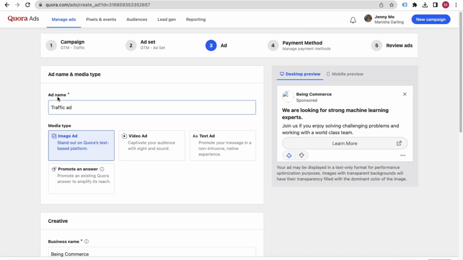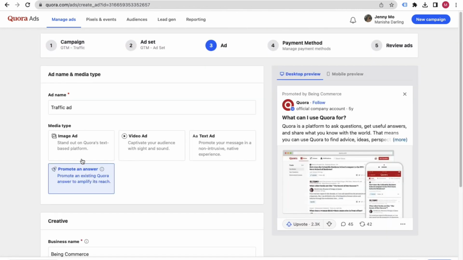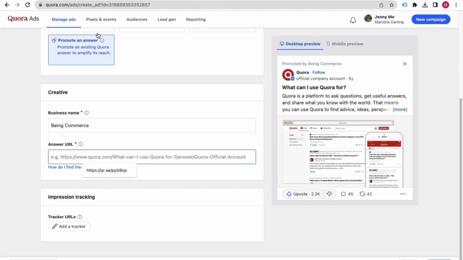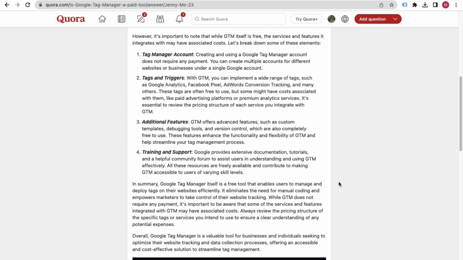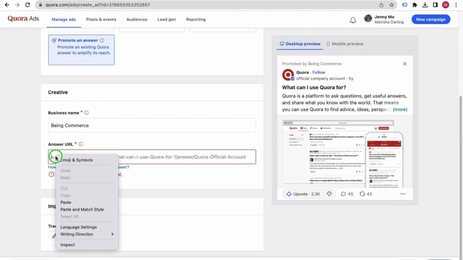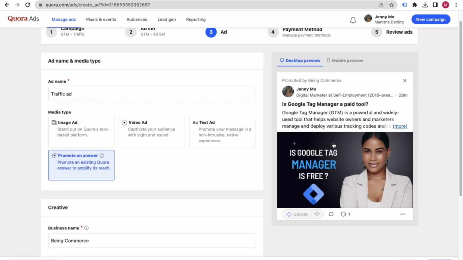Here you can write the ad name, and from here you can select promote an answer. You can paste the link of your answer. For example, in my case, this is my answer. I will scroll down, click on these three dots, and copy the link. I will go here, right click and paste the link. So Quora will fetch this answer like this, and people will see this answer through the ads throughout Quora.